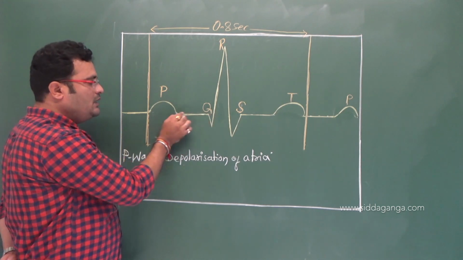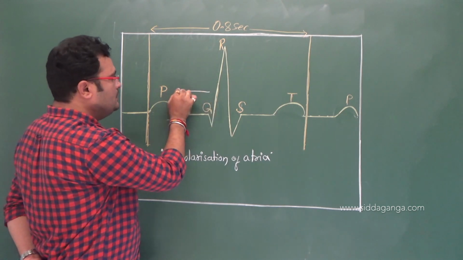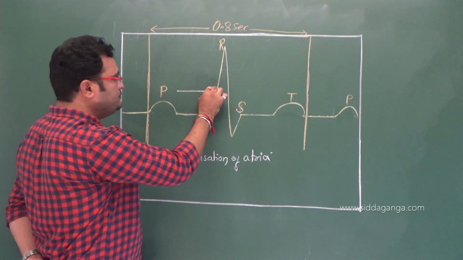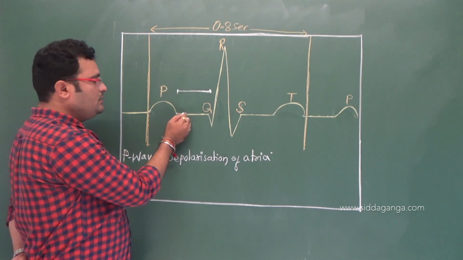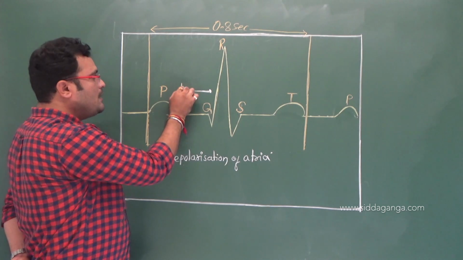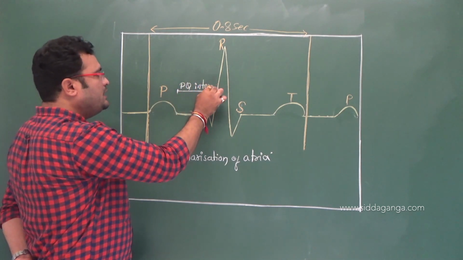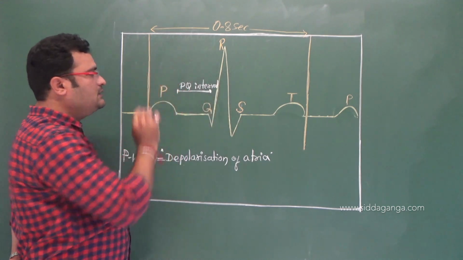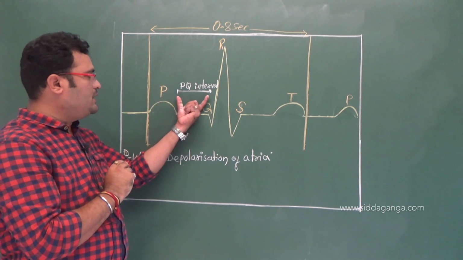From here to here there is an interval, right? This constitutes the PQ interval. In the NCERT they have not given this. Just remember it for competitive exams.